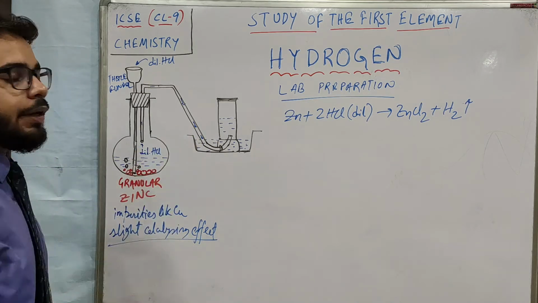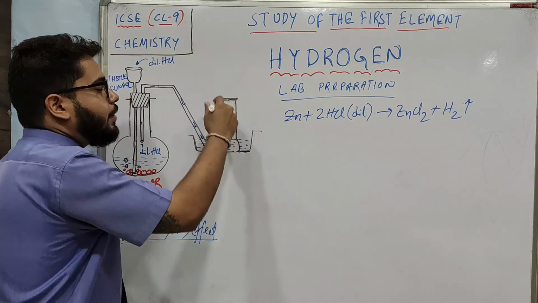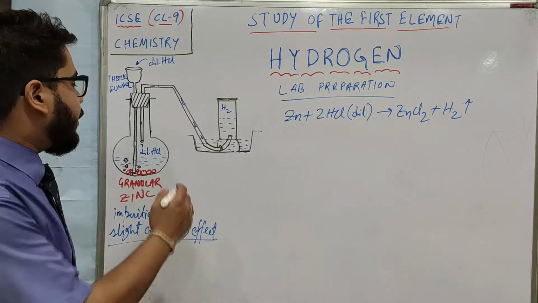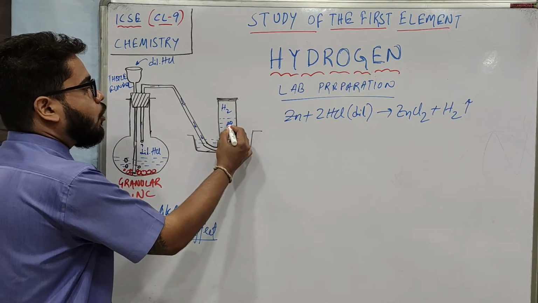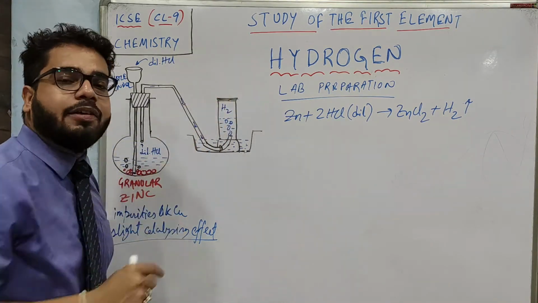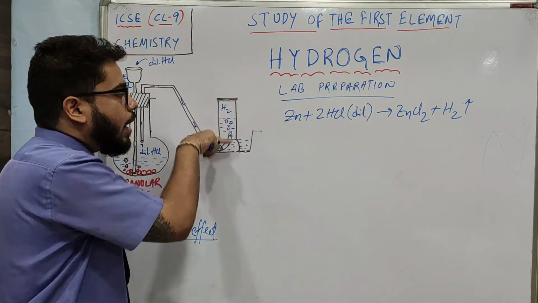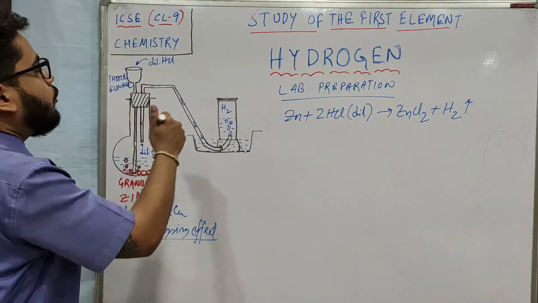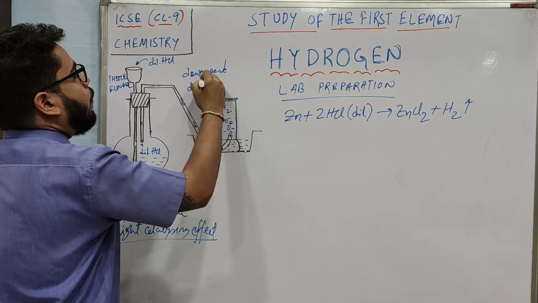Okay, and after coming to this portion, hydrogen we collect here. So now you can see an inverted gas jar is kept over some water. So hydrogen gas is collected by what? If hydrogen gas comes out in the form of these bubbles, hydrogen will be accumulated at the top part of the gas jar, and water is going down; the more hydrogen comes out, because of the pressure, the water level will go down. So water is going where? Upward or downward? Water is going downward. So hydrogen gas is collected by downward displacement of water.